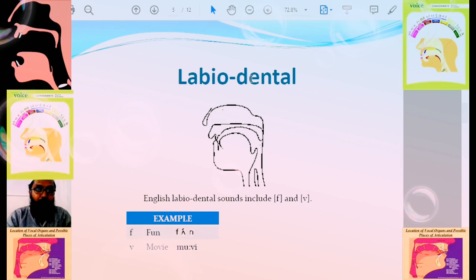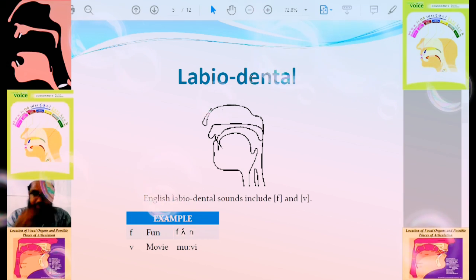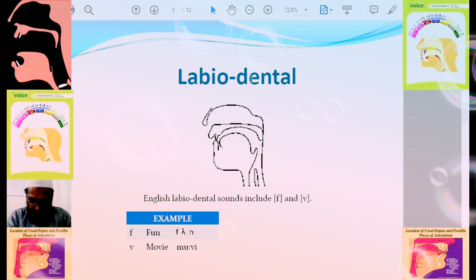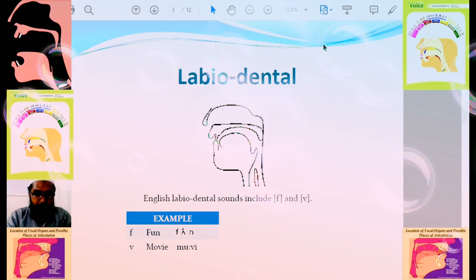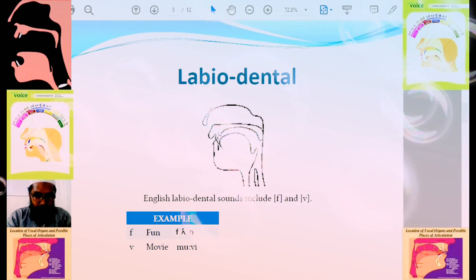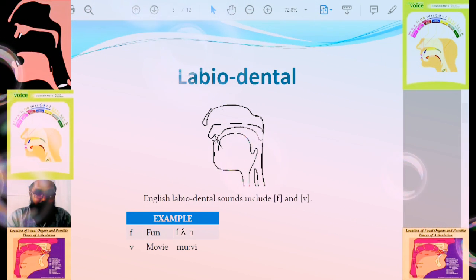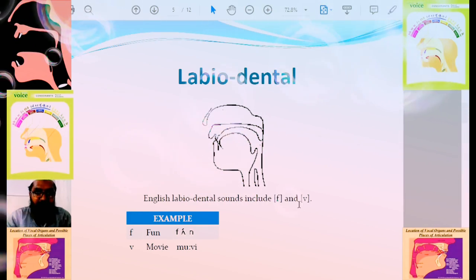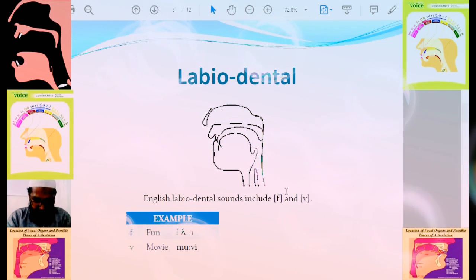Then we will see labiodental. Labio means lips and dental means teeth. These sounds are produced by the action of the lower lip against the upper teeth. Here you can see the lower lip and upper teeth. With how many sounds do we produce labiodental? Only two, fa and va. So this is labiodental.